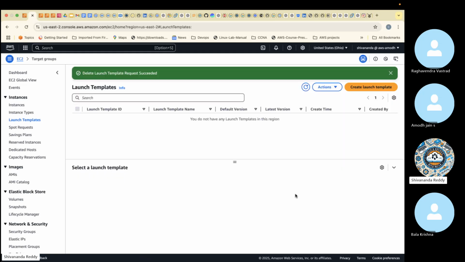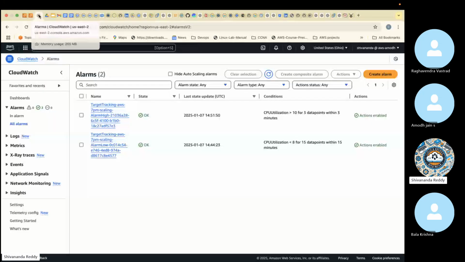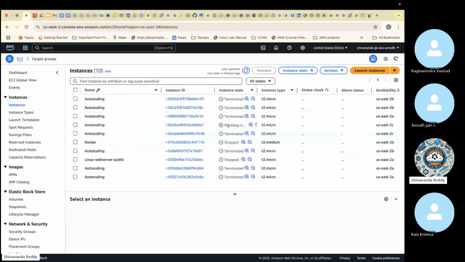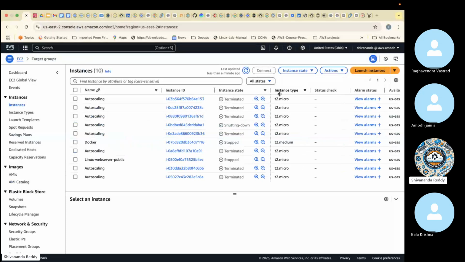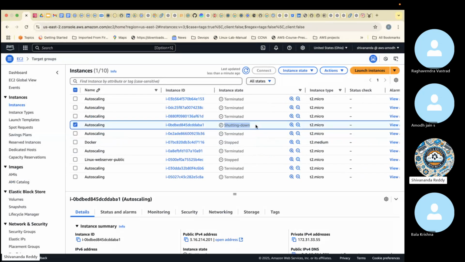Now nothing is there in my hand, and in our server also nothing is there. Everything has been cleaned up. The running server is also shutting down. See, shutting down. That means auto scaling is deleted, right? Auto scaling will delete the remaining resources that you provisioned.